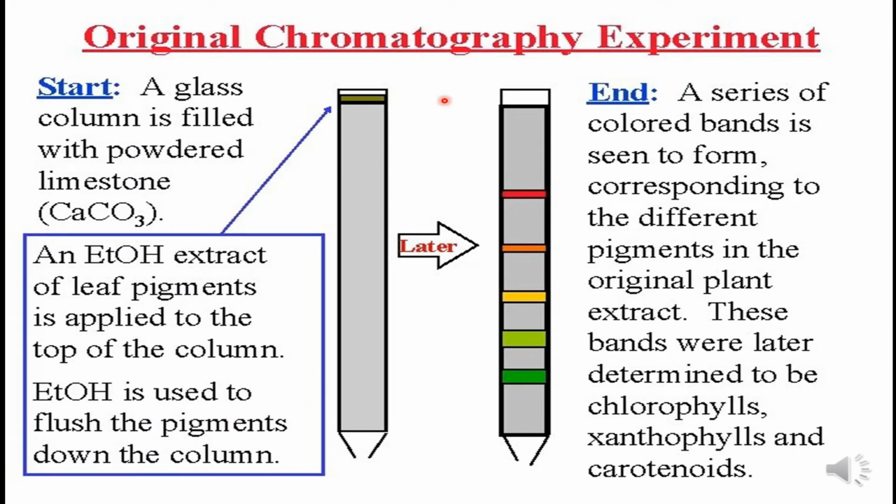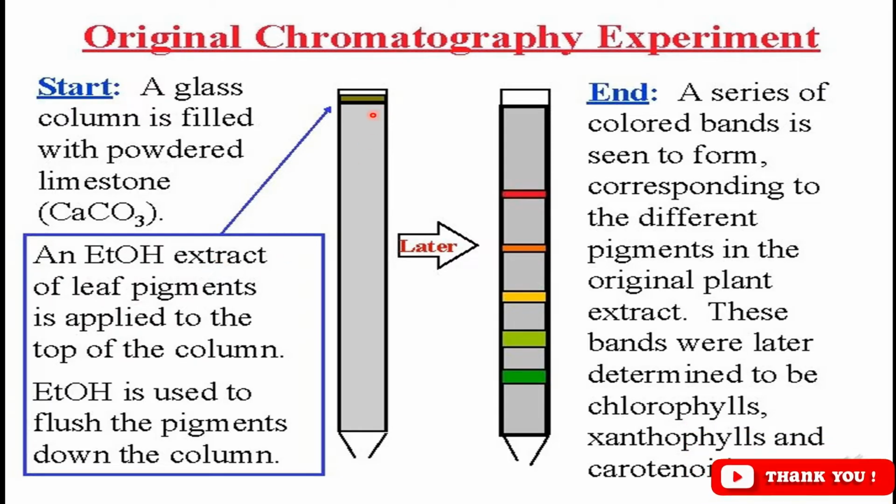So this is the original chromatography experiment picture. What Sweet did is he took a glass column. You can see this is the glass column and it is filled with limestone, that is calcium carbonate. The gray color inside is the calcium carbonate.